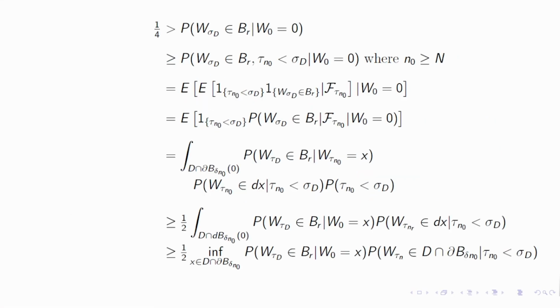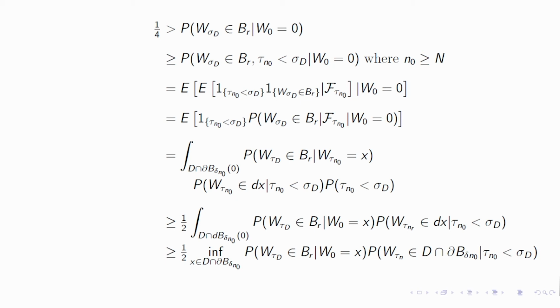So here we have obtained that 1/4 is strictly greater than this expression, and half is already there. So this product of these two quantities is strictly less than half, but the right hand side probability is exactly equal to 1. So this infimum is strictly less than half.